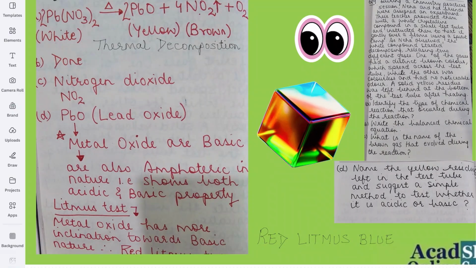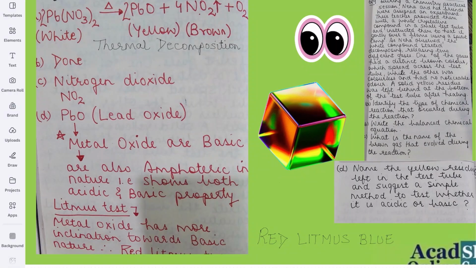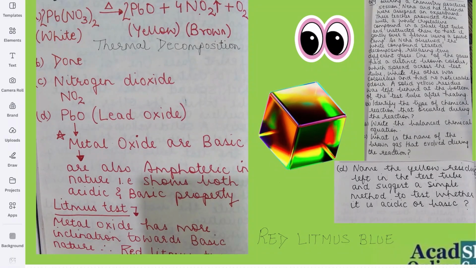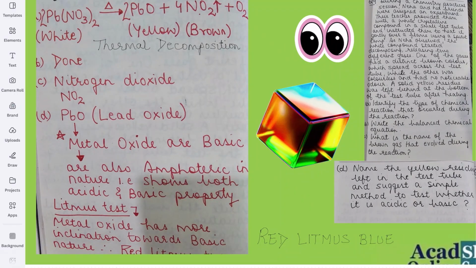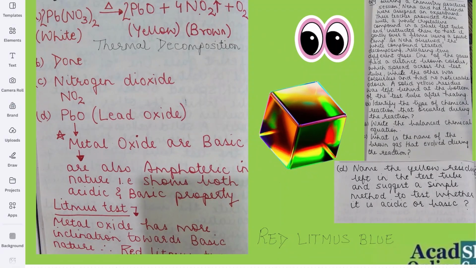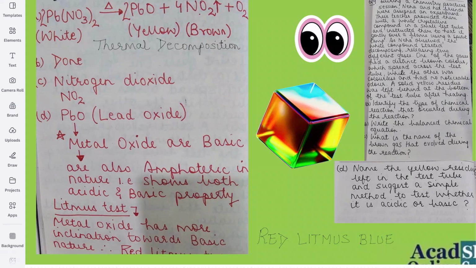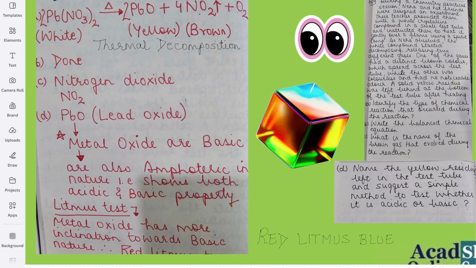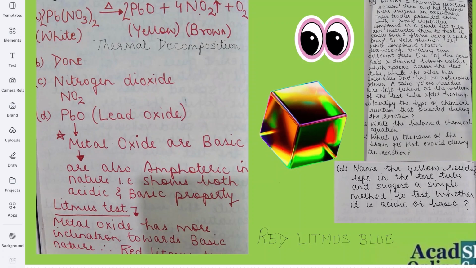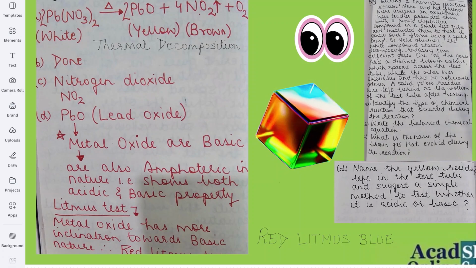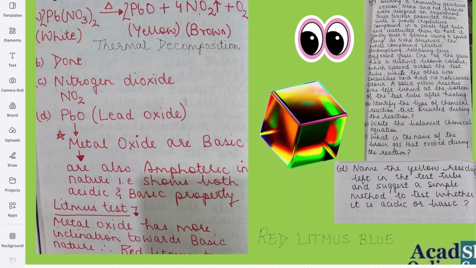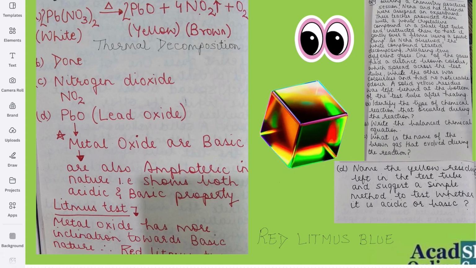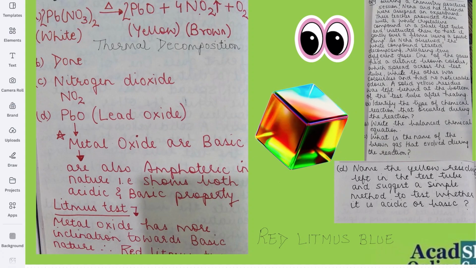During a chemistry practical session, Neha and her friends were assigned an experiment. Their teacher provided them with a white crystalline compound in a small test tube and instructed them to heat it gently over a flame using a spirit lamp. As Neha observed, the white compound started decomposing, releasing two different gases. One of the gases had a distinct brown color which spread across the test tube, while the other was colorless and had no noticeable odor. A solid yellow residue was left behind at the bottom of the test tube after heating.